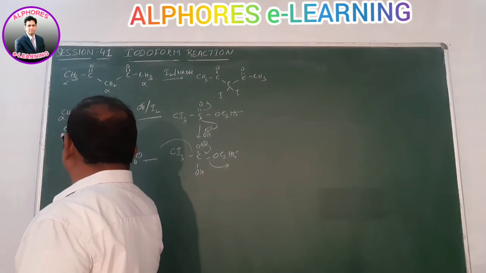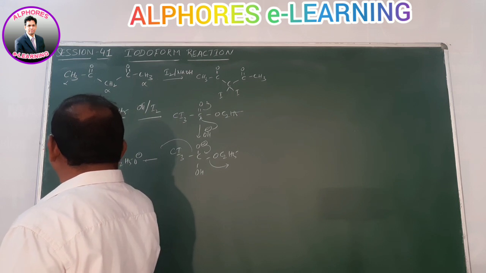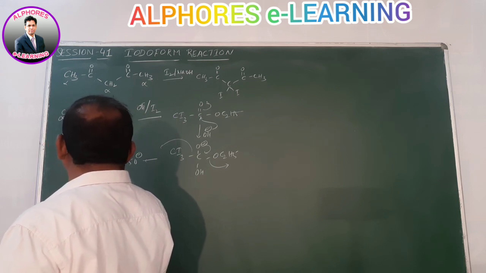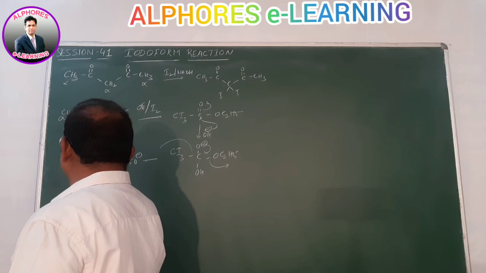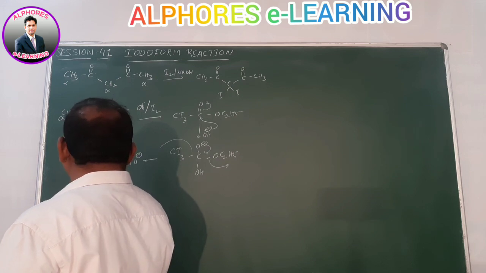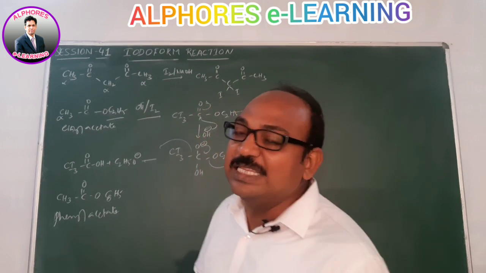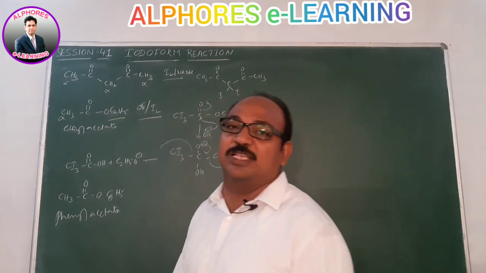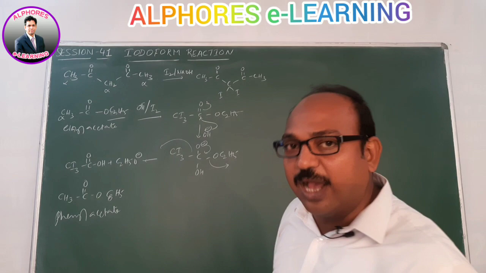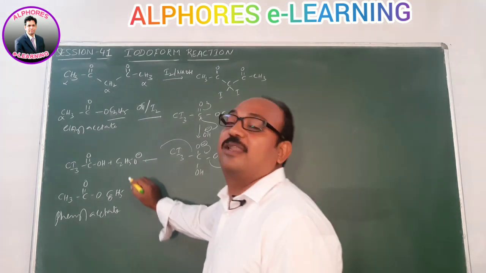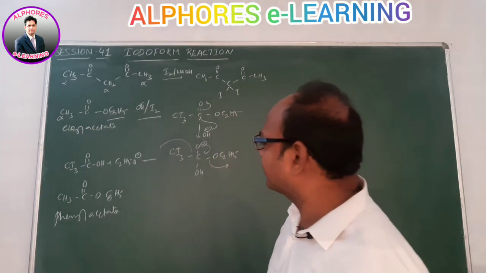Have a look here. CH3, C double bond O, OC6H5. This one is phenyl acetate or phenyl ethanoate. So check out what happened. Is it possible to get iodoform from this phenyl acetate or phenyl ethanoate or not? Try to write the mechanism.